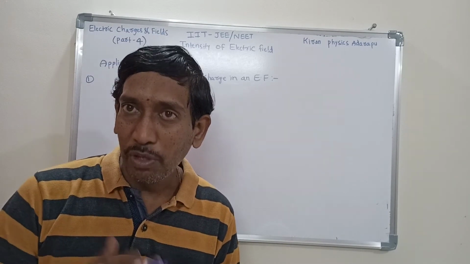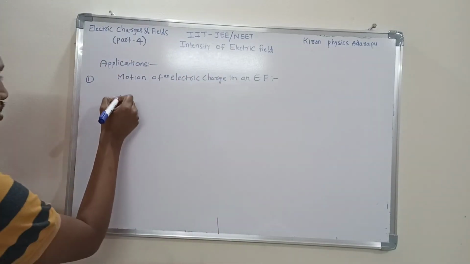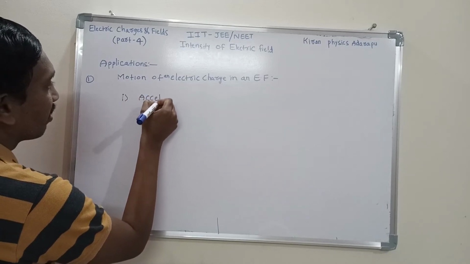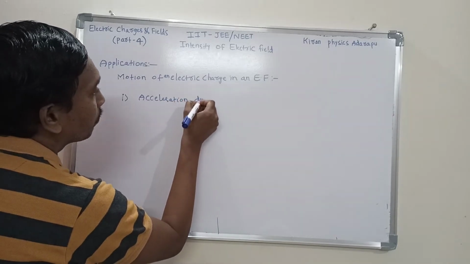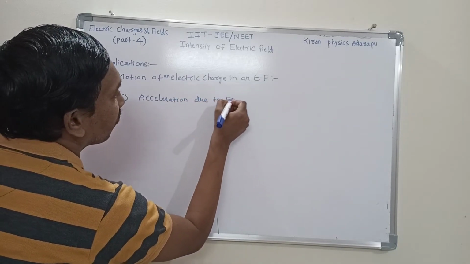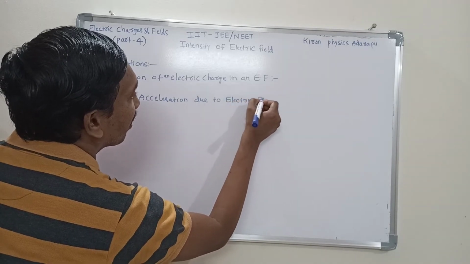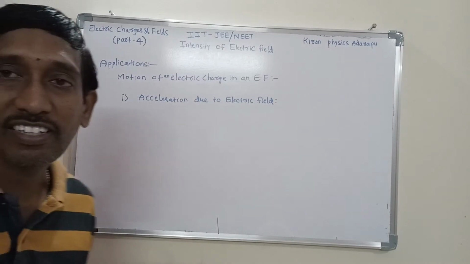Now, first I want to explain acceleration. In this application, the first one is acceleration due to the electric field. Due to the electric field, what is the acceleration of an electric charge?